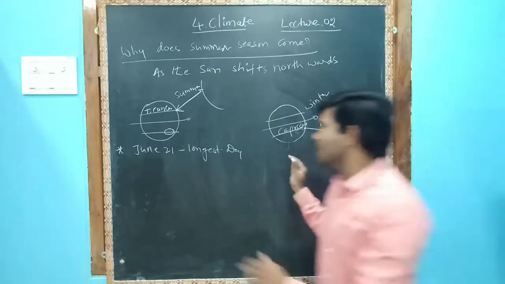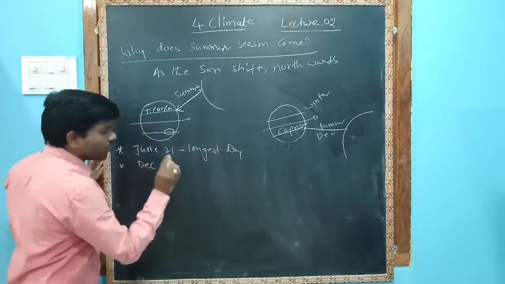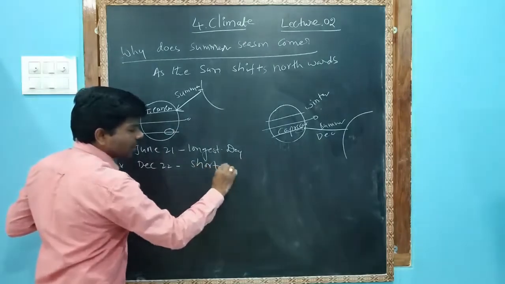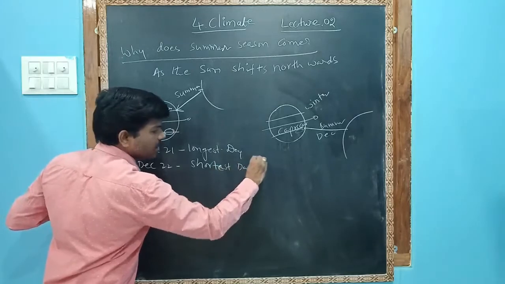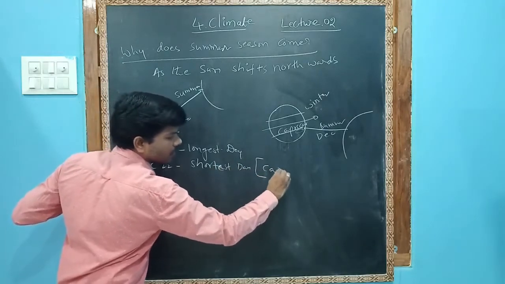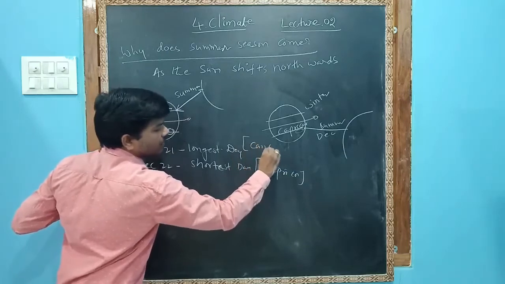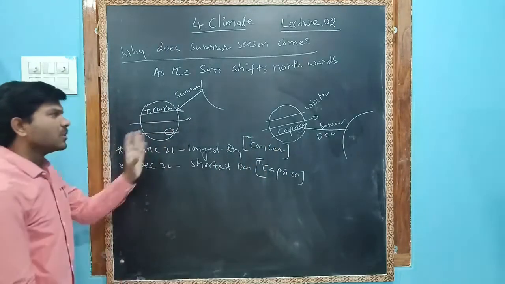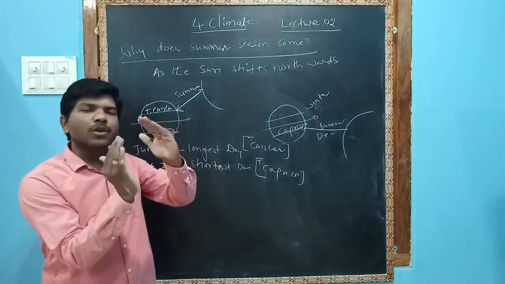We already know that the sun is vertically overhead on the Tropic of Capricorn on December 22. It is called the shortest day, because the sun is over Capricorn, not Cancer. So this is why the sun shifts towards the north.